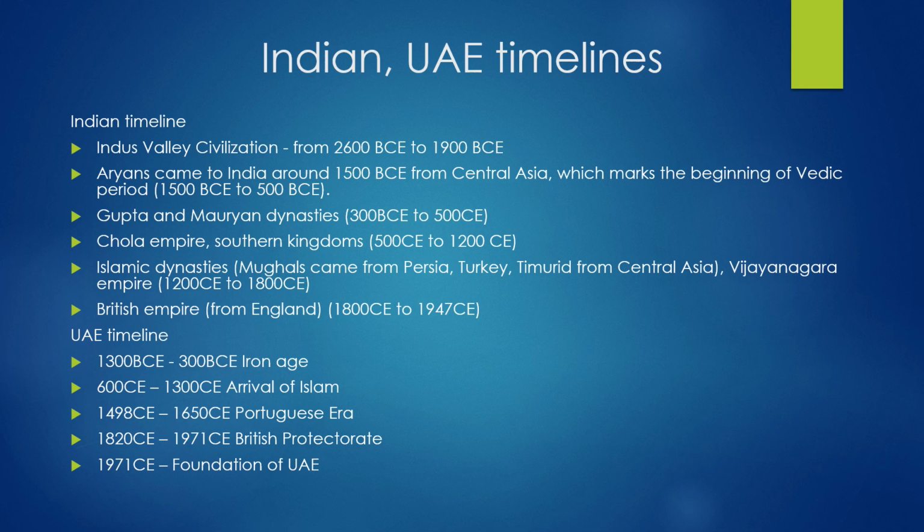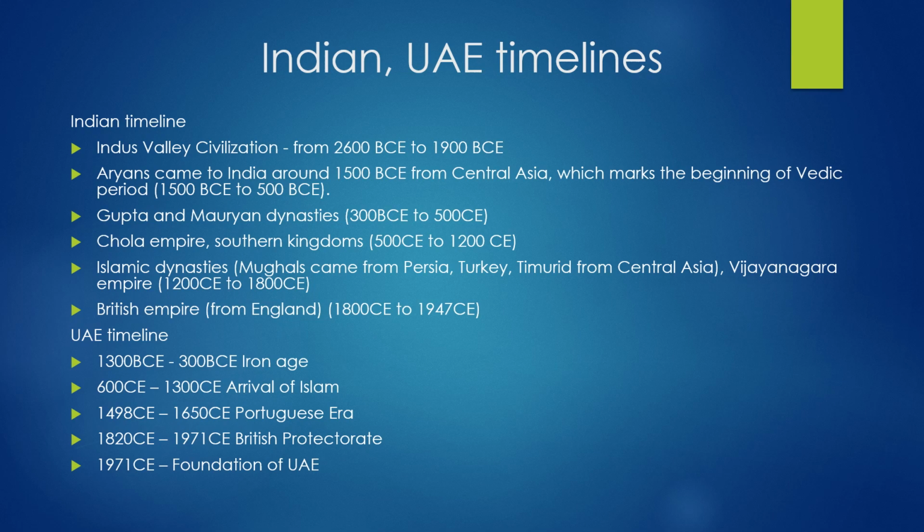2600 was before 1900 in BCE. We came to know about Indus Valley civilization through ruins and excavations. Later, Aryans came to India around 1500 BCE, that is 400 years after the Indus Valley civilization perished. We don't know how it perished. There are theories, but they are only theories.